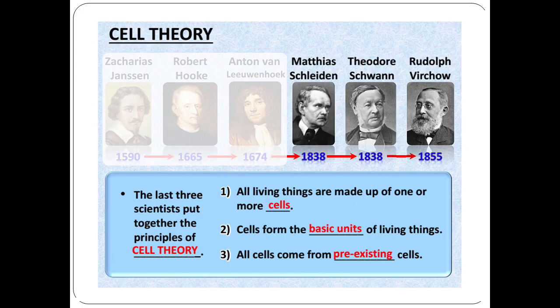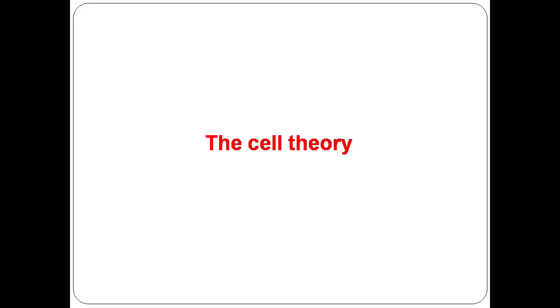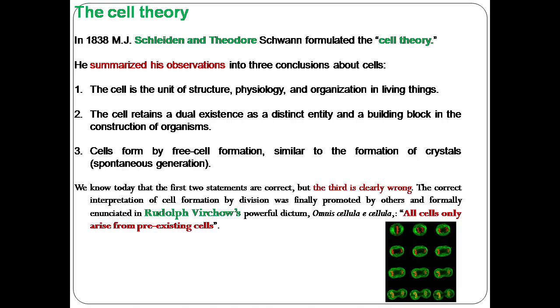He summarized his observations into three conclusions about the cell, which we call cell theory. The cell is a unit of structure, physiology, and organization in living things. The cells retain a dual existence as a distinct entity and as a building block in the construction of the entire organism.